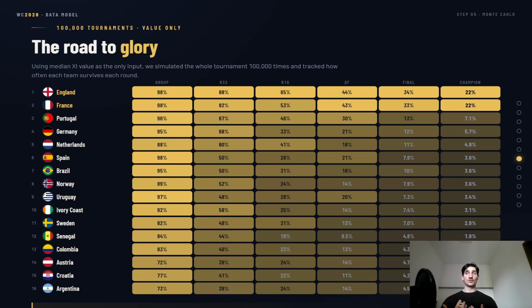And you can see, because France and England do have the highest value of their squads, the highest value of their players, they are quite heavily favored by this sort of a model. And so they both stand at around 22% chance of being the champion, and both at around 33 to 34% of actually reaching the final itself. So this is quite a big chance, right, for the final being France versus England in the whole cup. Again, just according to these metrics.